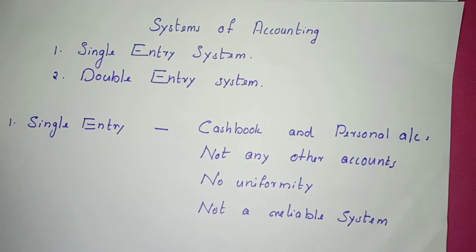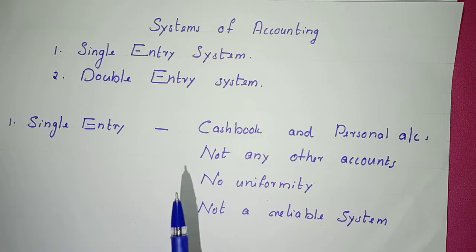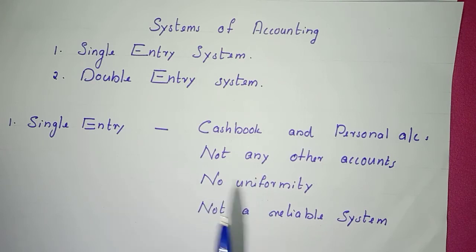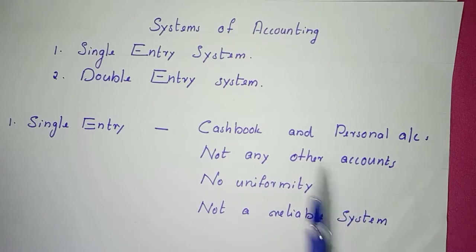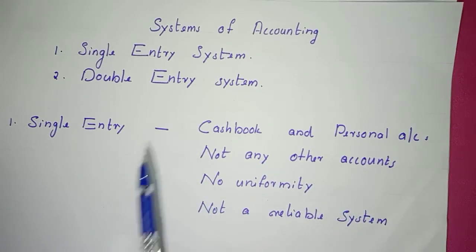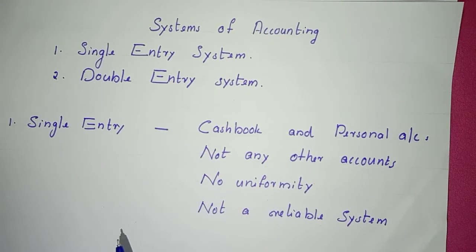Systems of Accounting. We know that business transactions are recorded in the form of accounts, and we have discussed the methods of classifying these accounts and what the different types of accounts are. Also the rules of accounting, that is the golden rules or the rules of debit and credit. Now the next step is to record them. For that we need a perfect and reliable system. Then the next question is, what are the systems of accounting?